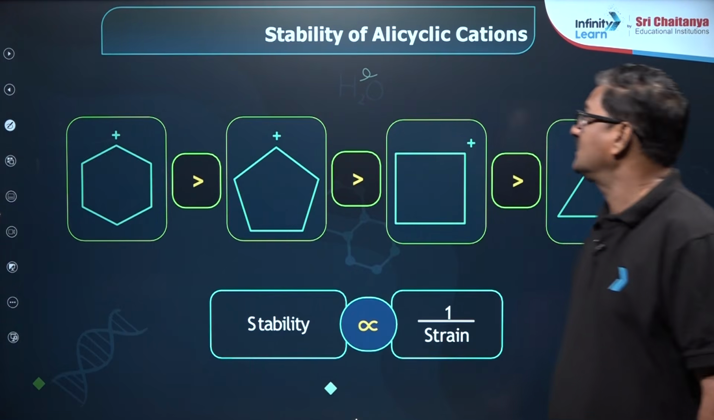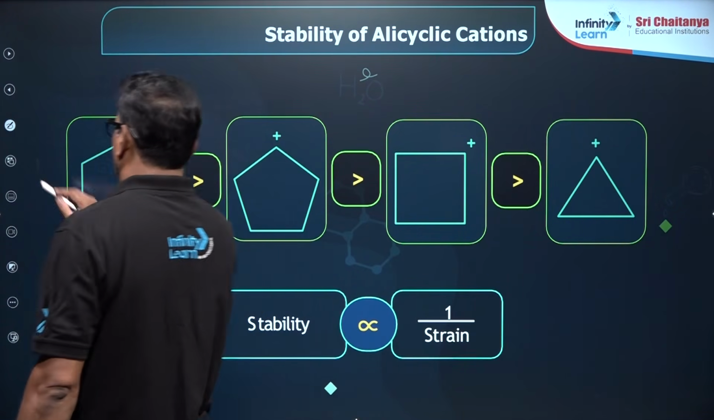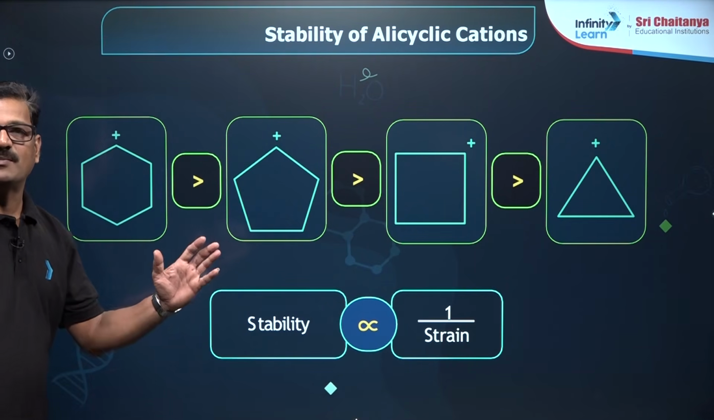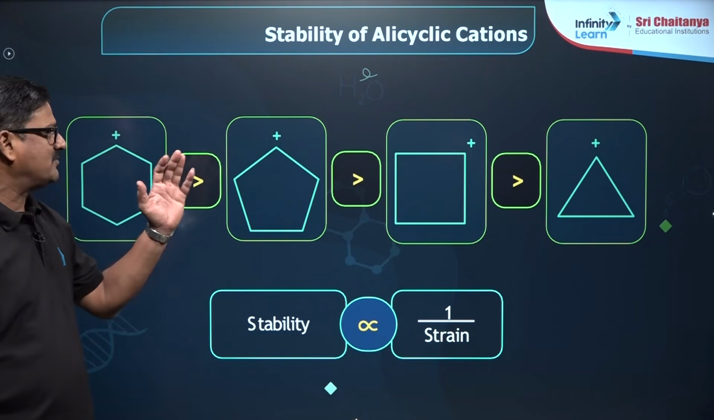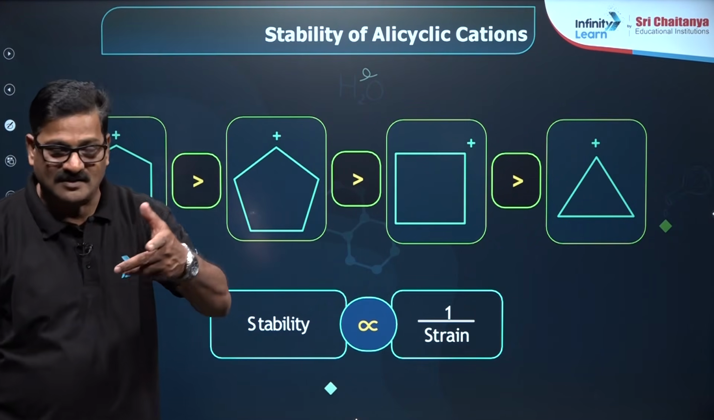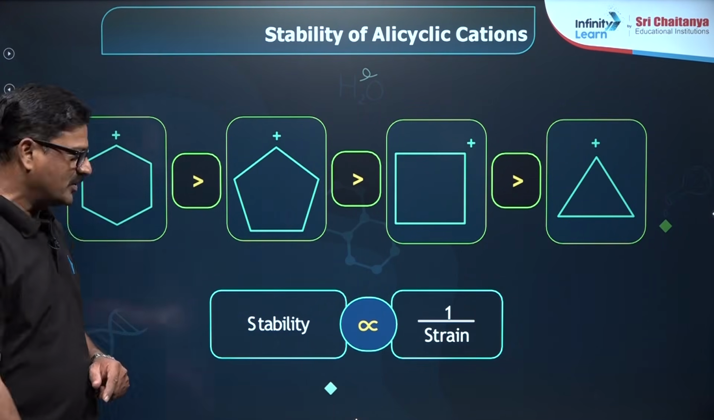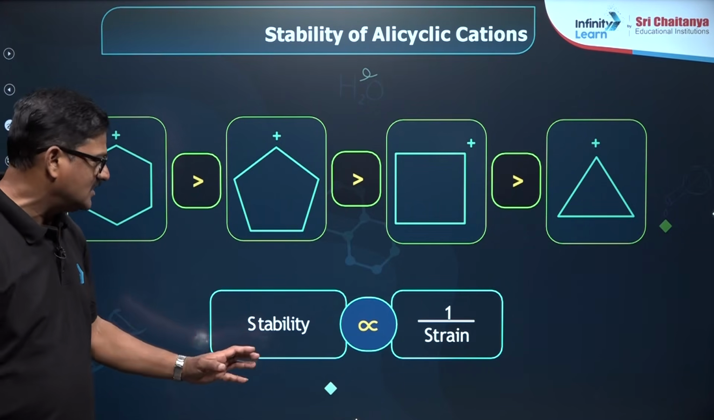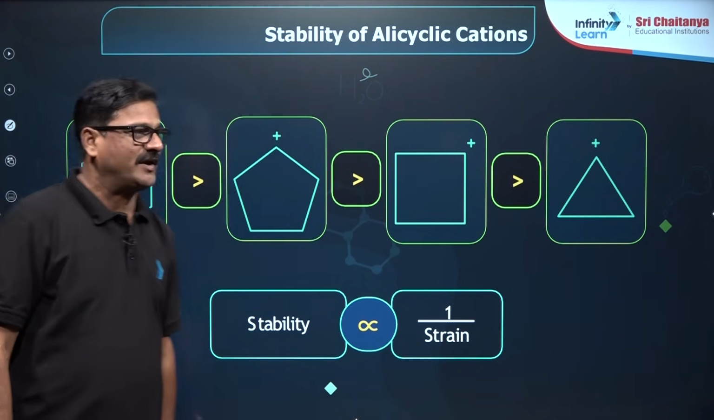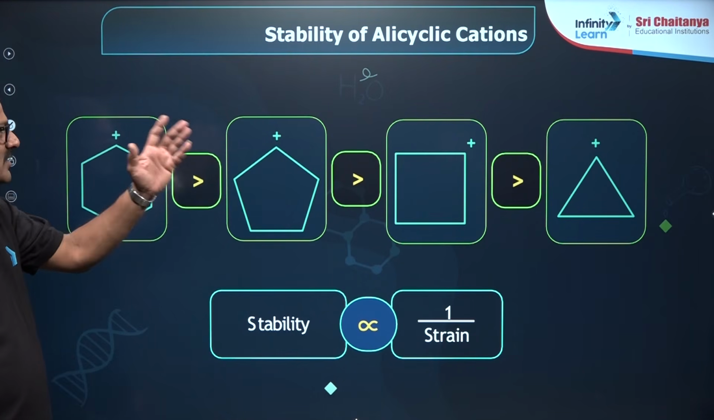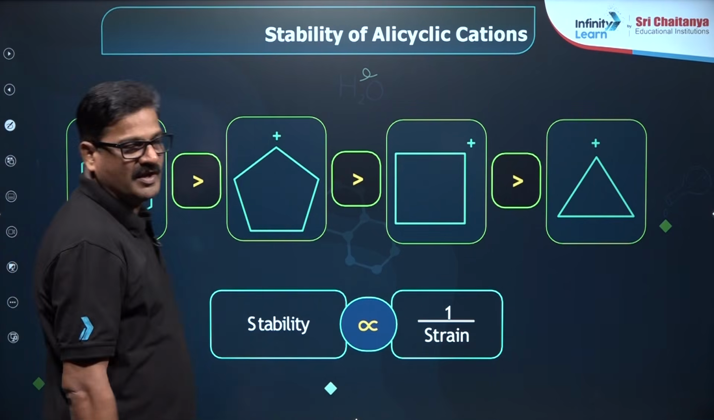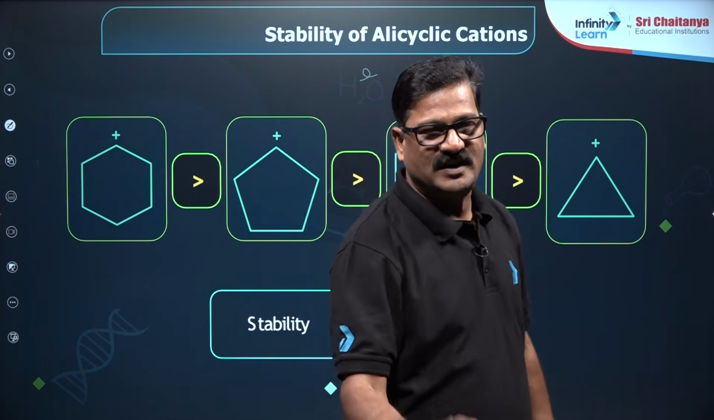And also moving ahead, stability of alicyclic cations. A 6-membered ring is always more stable than a 5-membered ring, 4-membered ring and 3-membered ring. Steric strain is also very important, that is called as angle strain. Stability is inversely proportional to the steric strain. So, 3-membered ring, 4-membered ring, 5-membered ring, 6-membered ring. The 6-membered ring is going to be more stable in most of the cases.